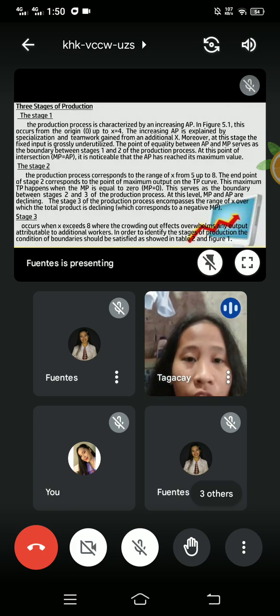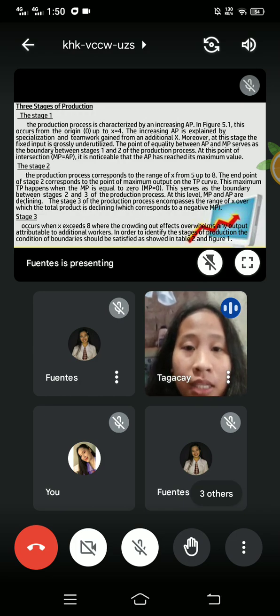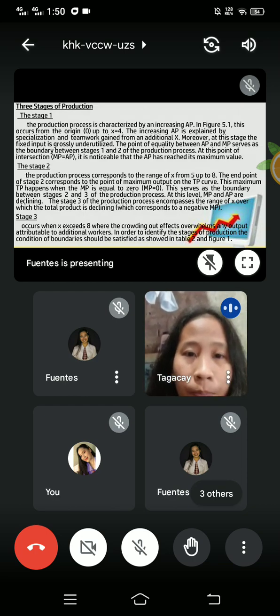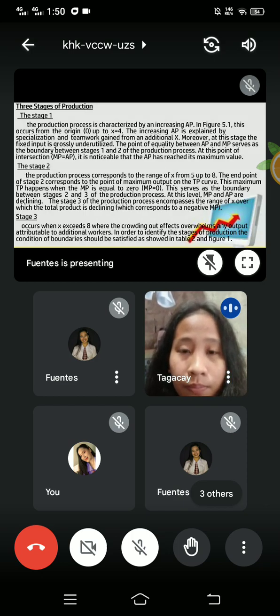The 3 stages of production. Stage 1. The production process is characterized by an increasing AP. In figure 5.1, this occurs from the origin up to x equals 4. The increasing AP is explained by the specialization and teamwork gained from the additional X. Moreover, at this stage, the fixed input is grossly underutilized.